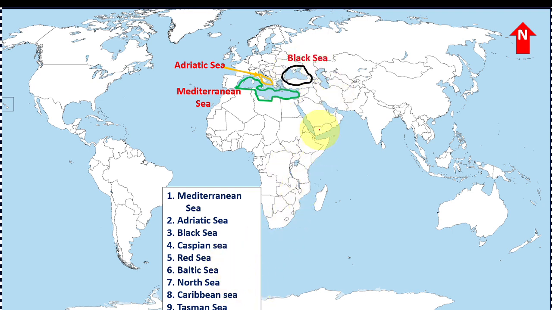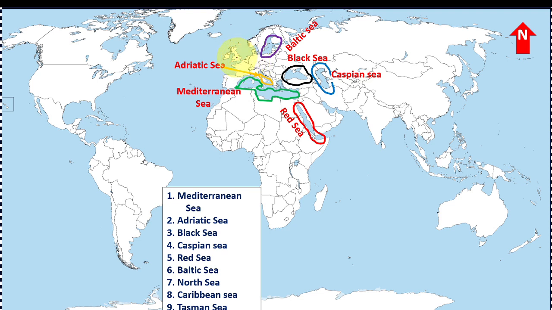Fourth, Caspian Sea. Caspian Sea lies east of the Black Sea. This area is the Caspian Sea. Red Sea lies between Saudi Arabia and Africa. Sixth is the Baltic Sea. Baltic Sea lies between Finland and Poland. Next is the North Sea.